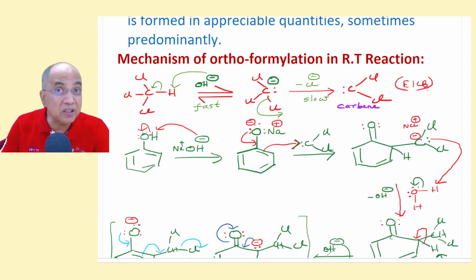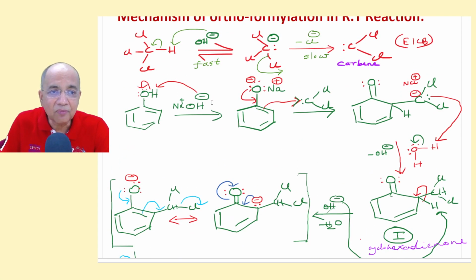We can call it an E1CB alpha elimination. In conventional beta E1CB, the first step is rate determining and slow, but in this case the second step is slow and it is first order. So you can also call it E1CB, but it is alpha elimination to give you a carbene. Meanwhile, phenol reacts with OH minus to produce its salt, the phenoxide ion, but it remains as an intimate ion pair with strong attraction. That is the key. So this phenoxide ion attacks from the ortho position, for the reason I told you, ortho selectivity, and it forms this compound.